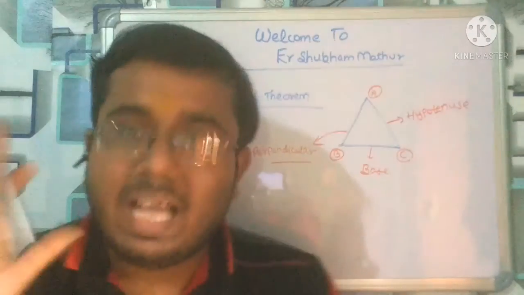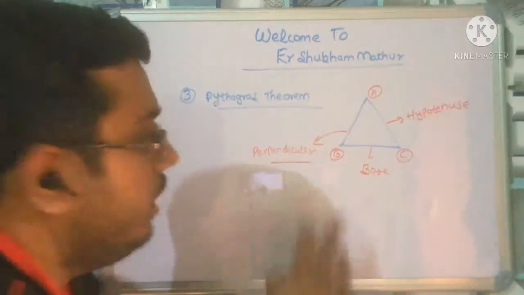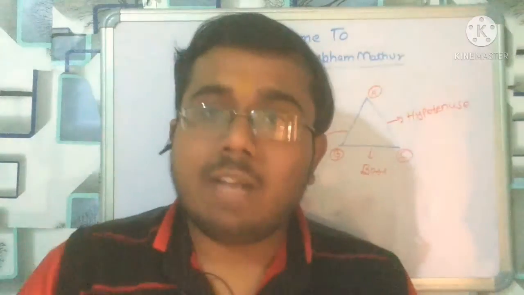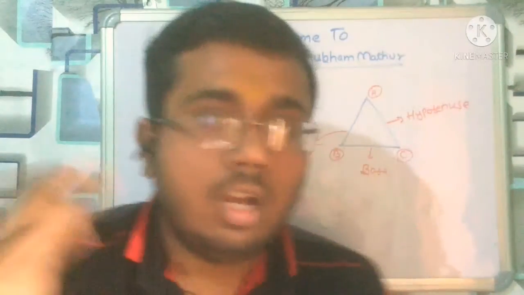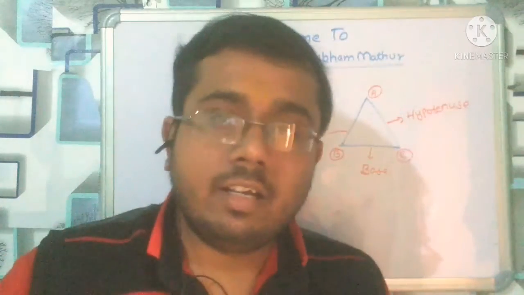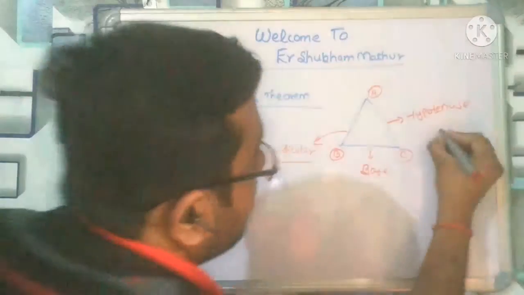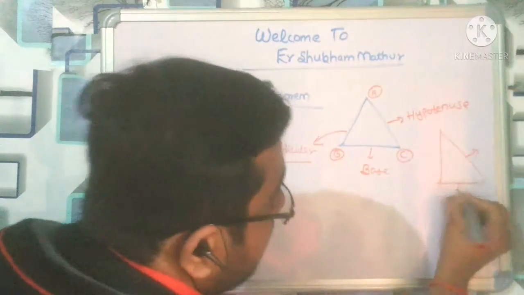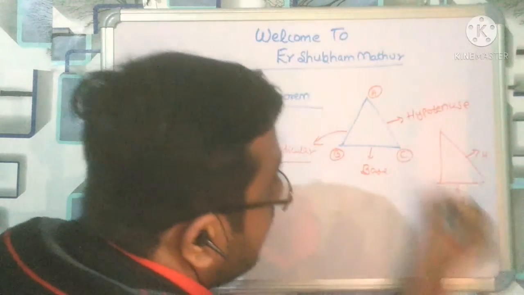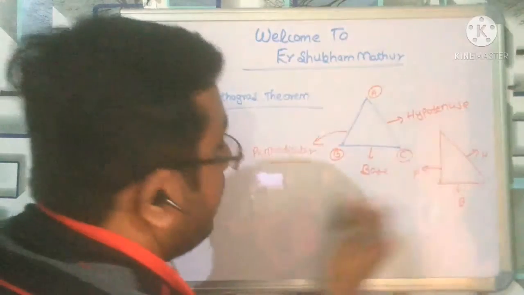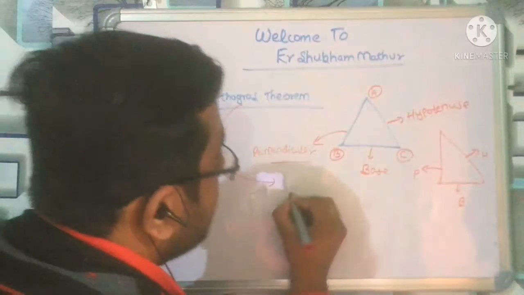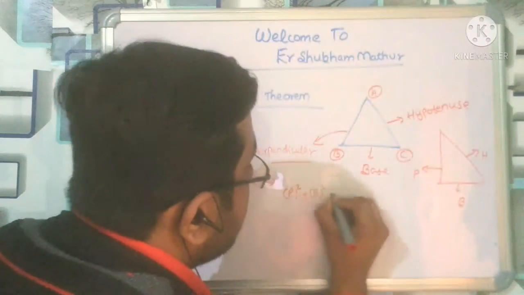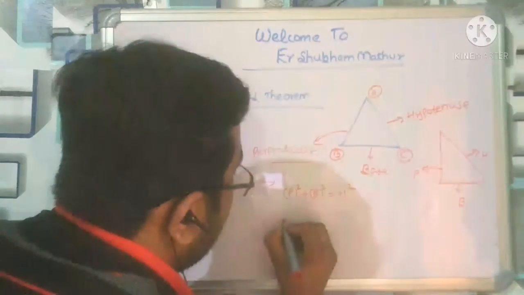I have just assumed, let us suppose, this is perpendicular, this is base, this is hypotenuse. Then what does Pythagoras theorem tell? You can better understand if I take a right angle triangle like this. You can easily tell it is hypotenuse, it is base, and it is perpendicular. So what does Pythagoras theorem tell? It tells perpendicular square plus base square is equal to hypotenuse square, or one can say